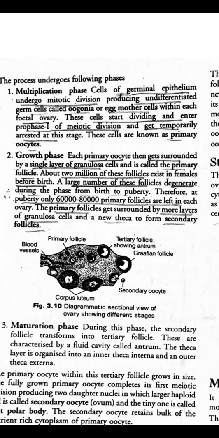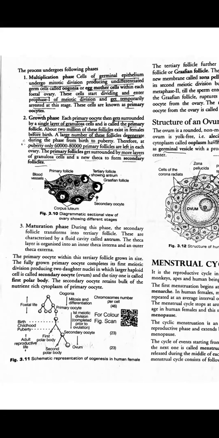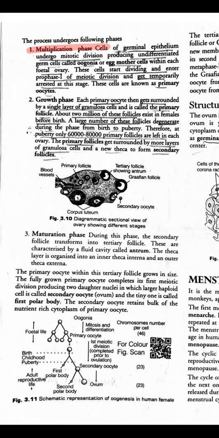Here also you are going to have stages, or you can say phases. How many phases? 3 phases. Multiplication, growth, and maturation. Okay? So these are the 3 phases of oogenesis. Let's start. Now, what is the multiplication phase? Like spermatogenesis, here also the germ cell is replicating. It is undergoing mitosis so that it can increase its population.